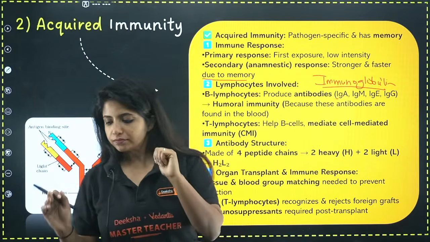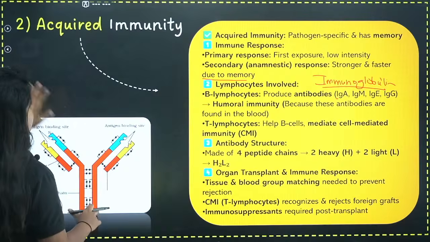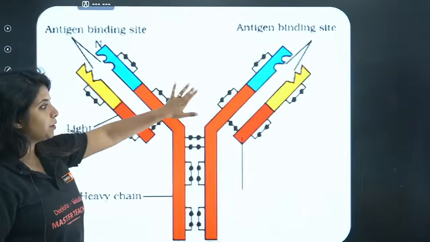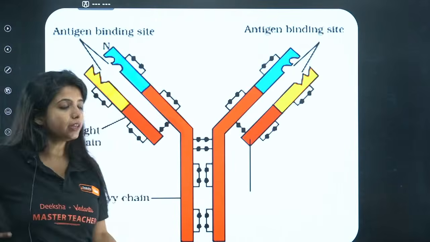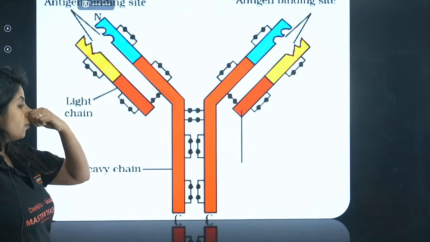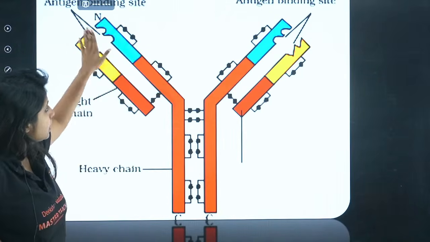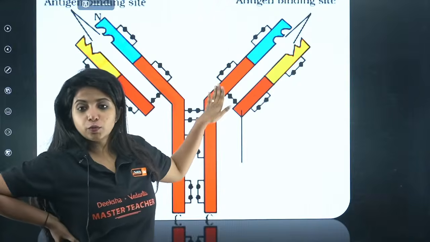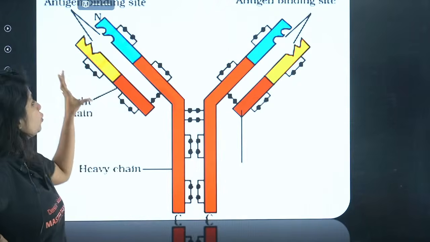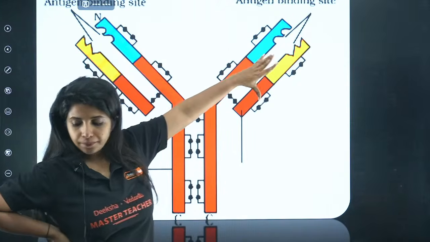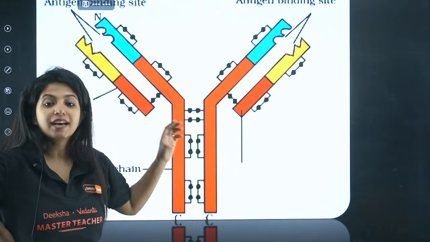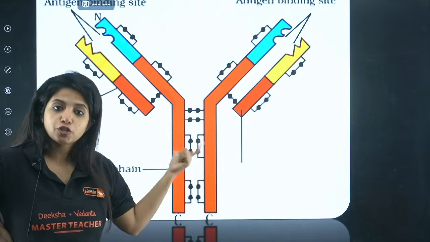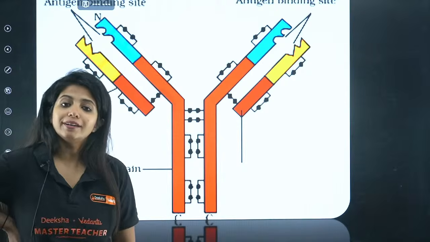Okay, now coming to this very important thing, that is the structure of antibody. Again, PU2, this diagram is super important. Over here, if you see the structure of antibody, you have 2 heavy chains. This is one heavy chain, and this is going to be the next heavy chain. Apart from that, you are going to have 2 light chains as well. 2 heavy chains are there, which is why I call it H2, and 2 light chains are there, which is why I call it L2.